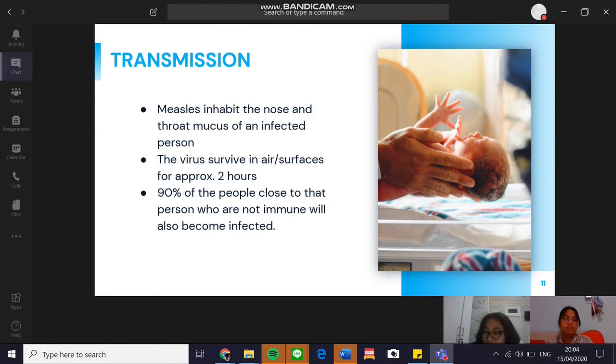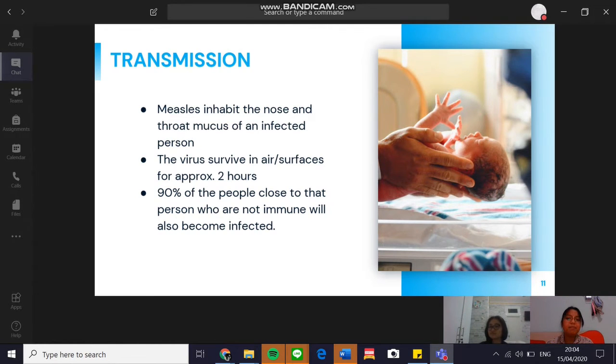So, the transmission of the disease. We have stated a couple of times that measles is a highly contagious virus that lives in the nose, throat, and mucus of an infected person. It can spread to others through coughing and sneezing through droplets. Also, the measles virus can live up to 2 hours in an airspace where the infected person coughs or sneezes.